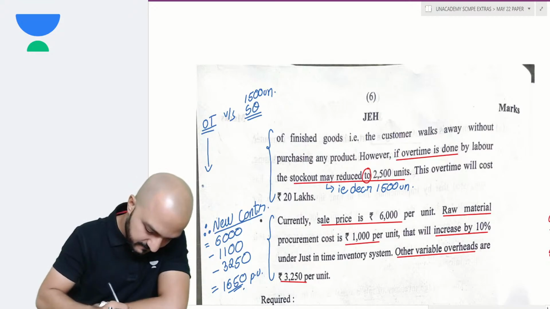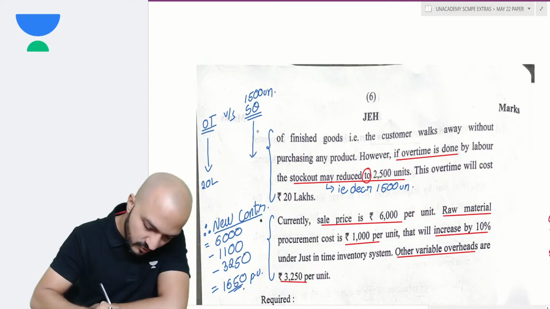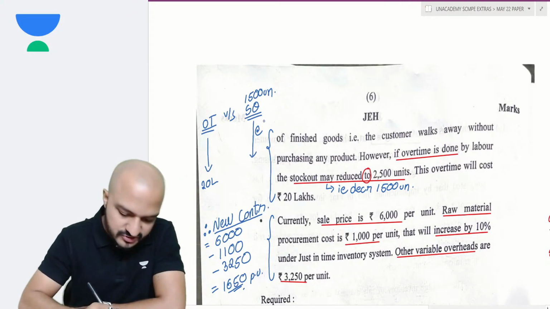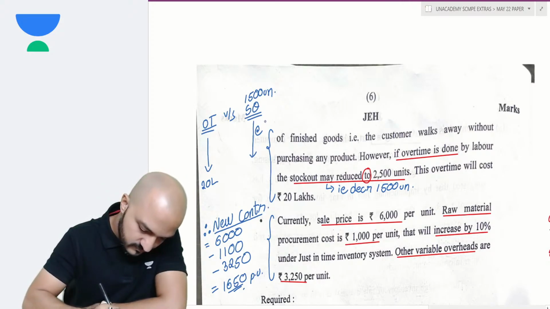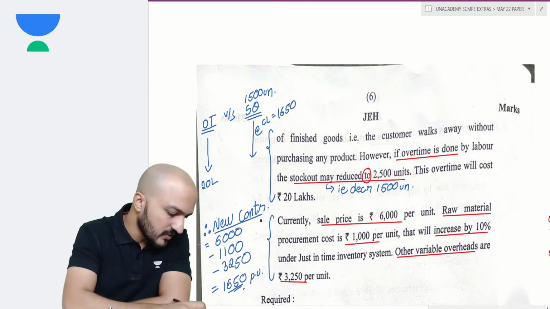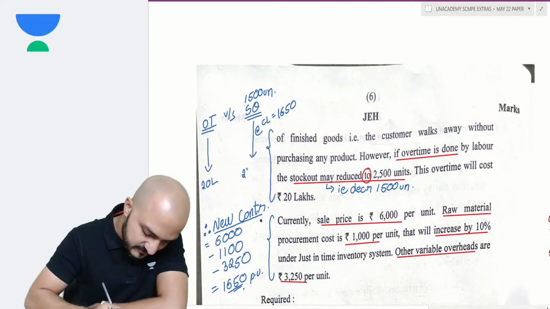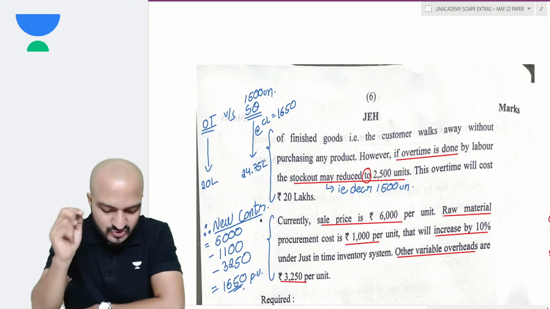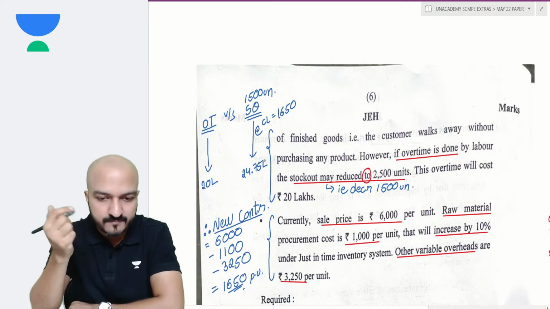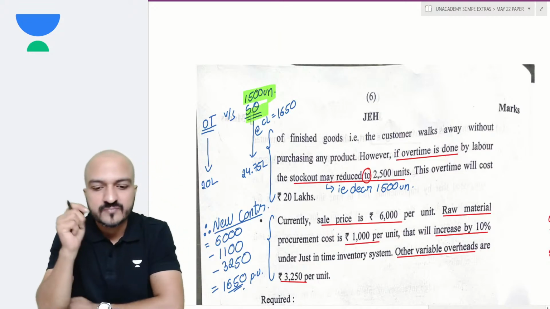20 lakhs, and 1500 units stock out will cost me at contribution lost of 1650. So 1500 into 1650 will cost me 24.75 lakhs. I'll be losing 24.75 lakhs contribution because of that 1500 units stock out. So see, Darshan,